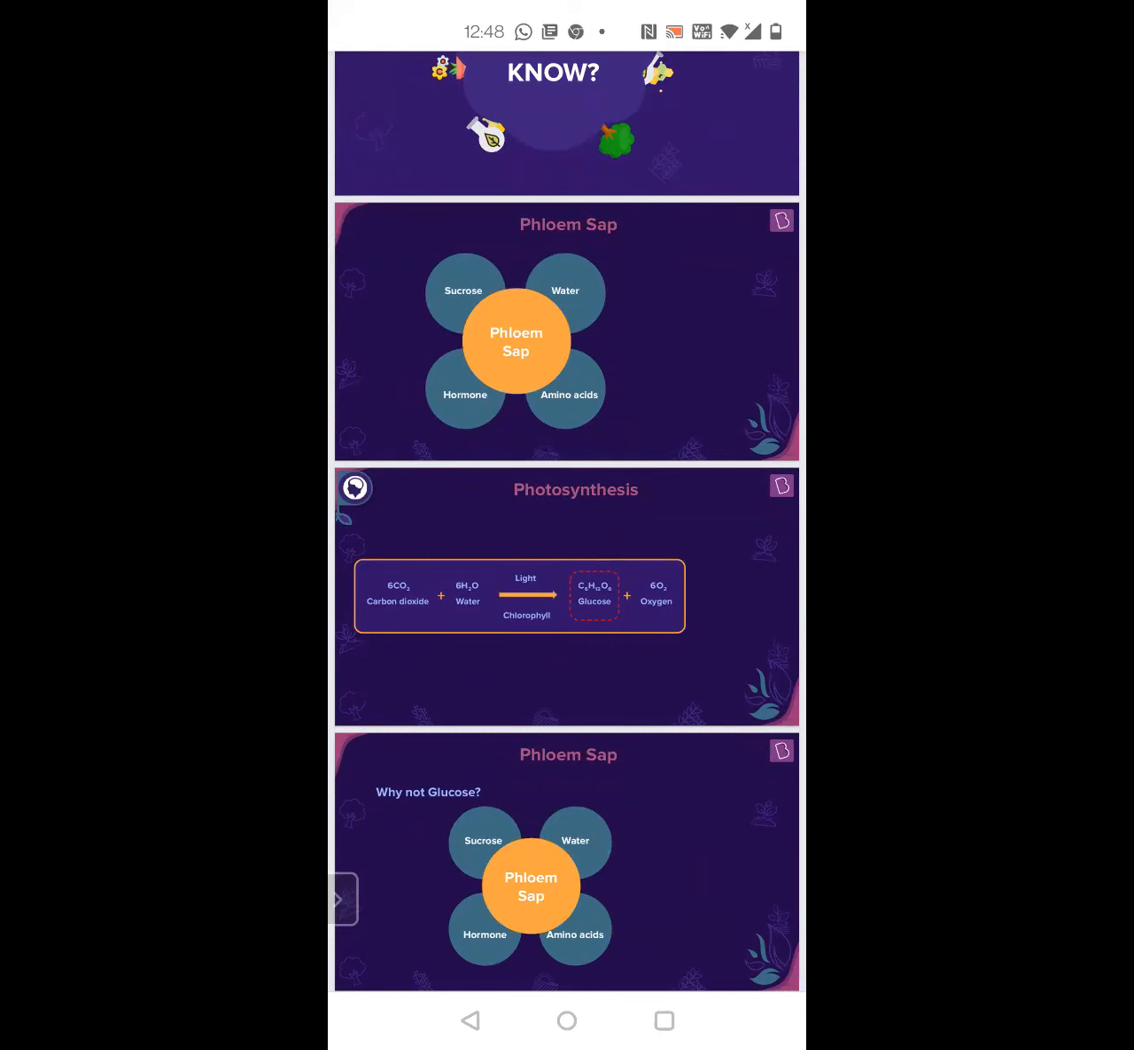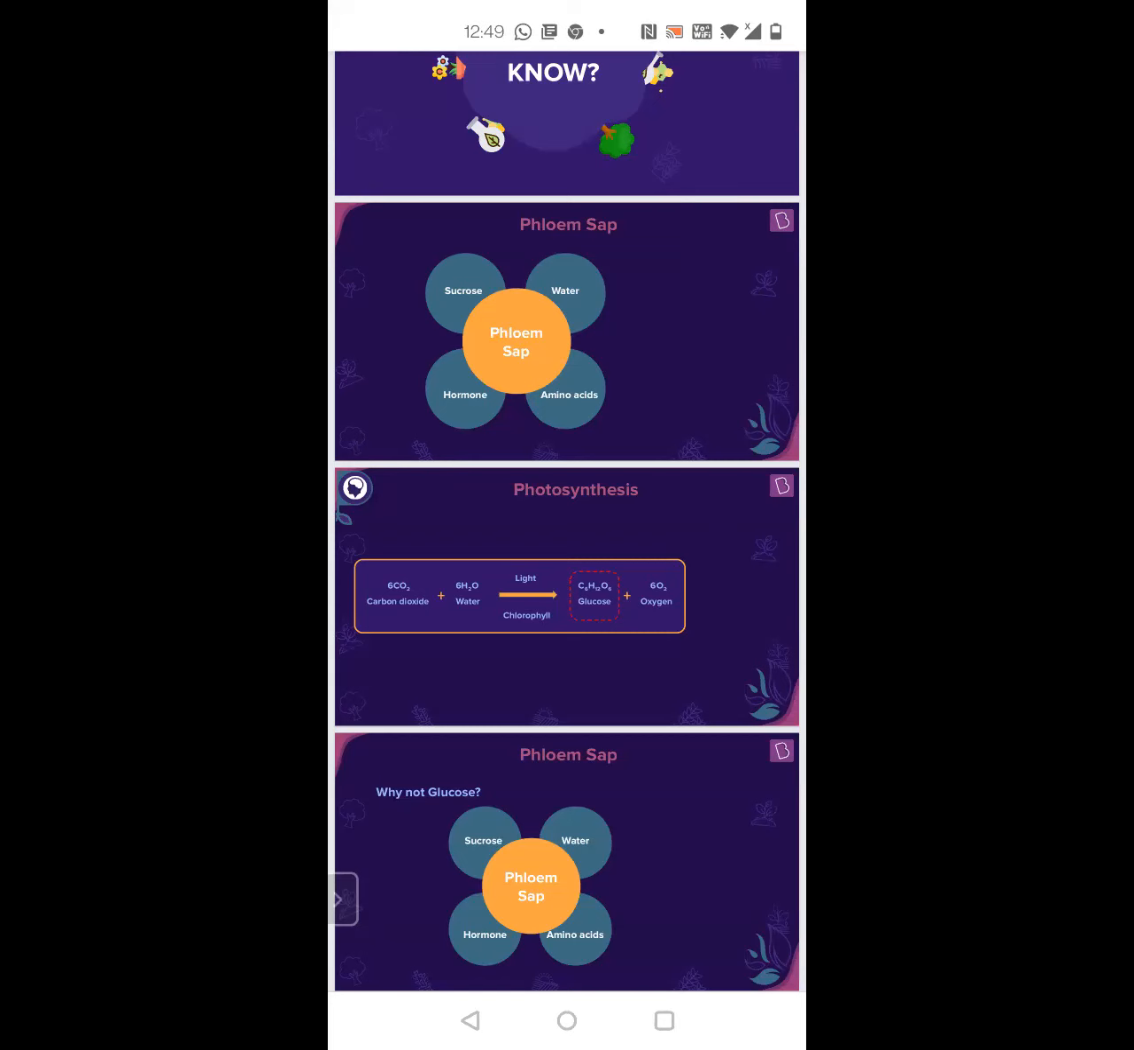Now, you might ask a question: why is glucose not there? Why is glucose not there in phloem sap? Technically, phloem is supposed to transport glucose, but glucose is not there.